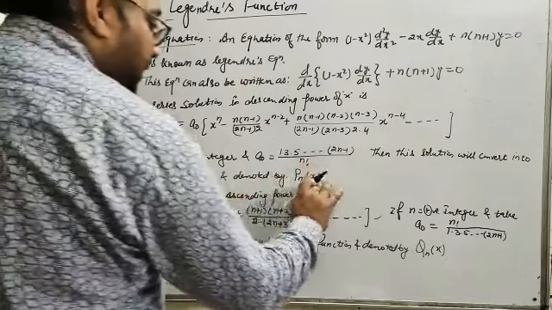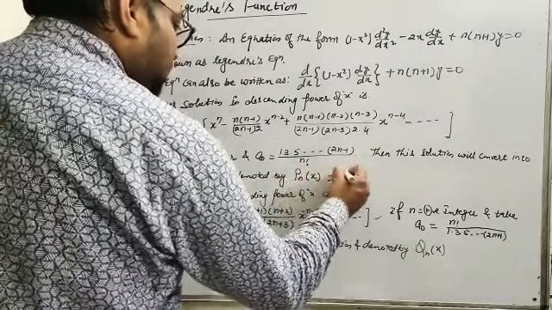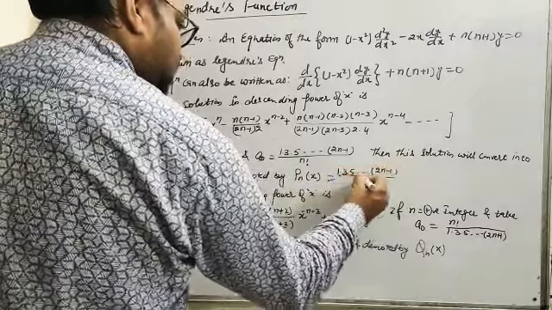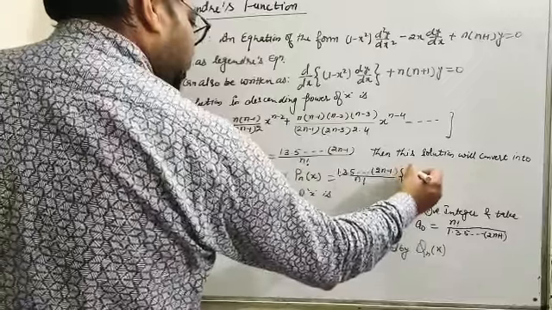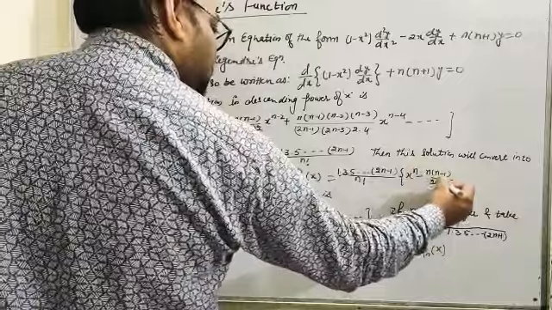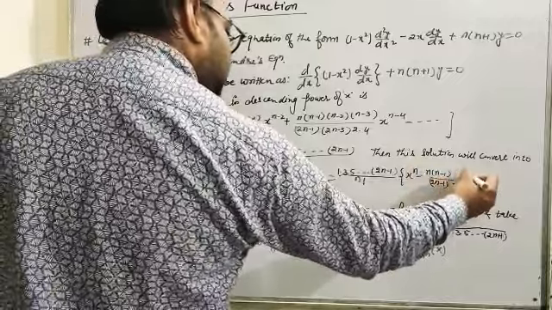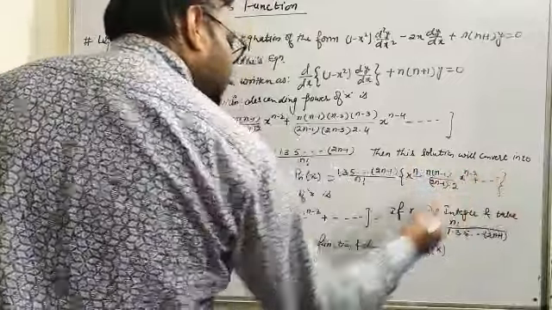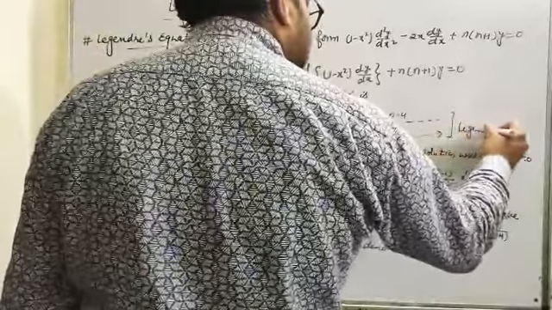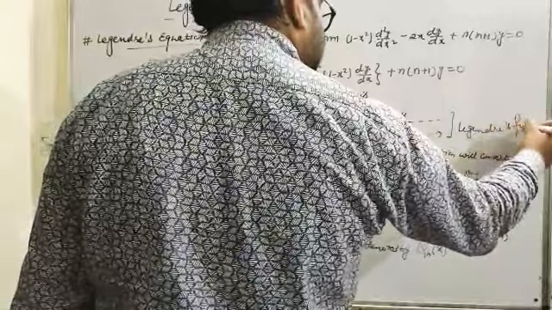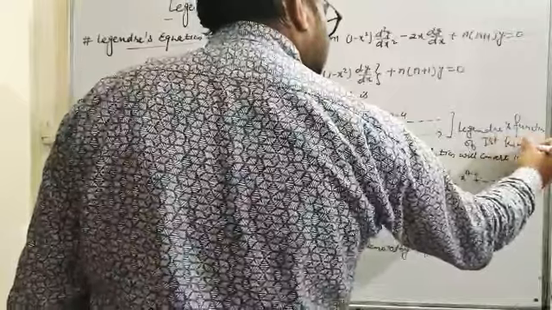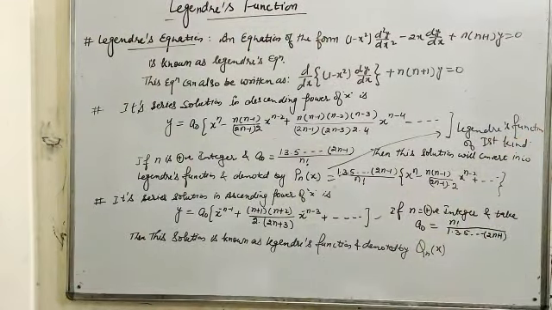That is, Pn(x) is equal to 1·3·5 up to (2n-1) upon n factorial into x raised to power n minus n(n-1) upon (2n-1)·2 x raised to power n minus 2 and so on. And this solution is known as Legendre's function of first kind.